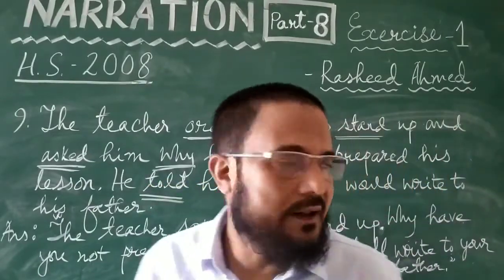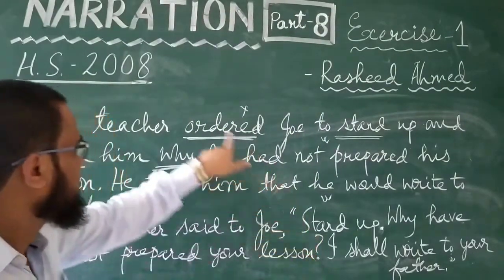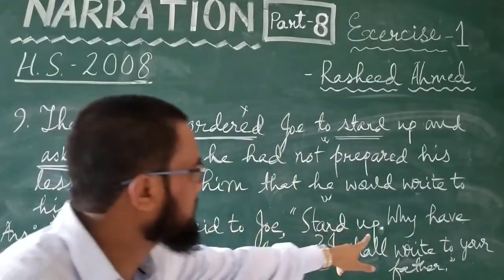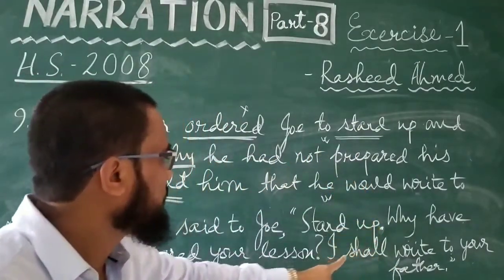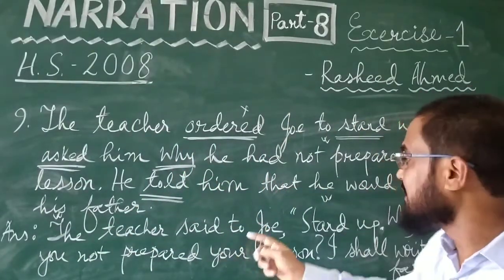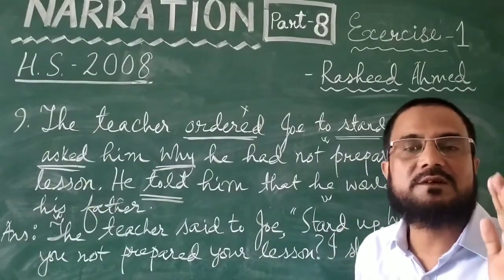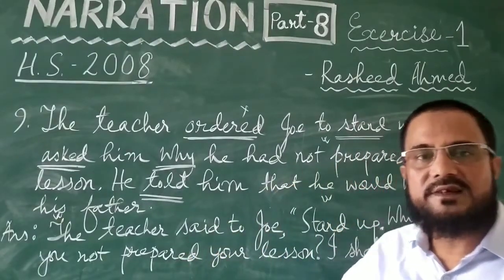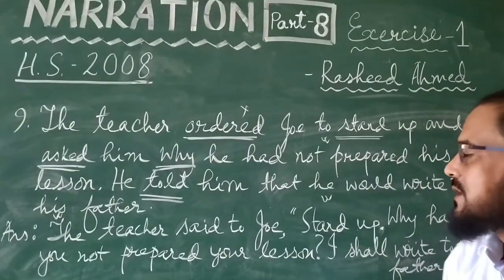So now let us see the answer. The teacher said to Joe, comma, quotation, stand up. The teacher ordered Joe to stand up. This much is done. The teacher said to Joe, stand up. There is a full stop. Next, and asked him why he had not prepared his lesson: why have you not prepared your lesson? We have used all these three sentences within the single inverted comma. It begins here and it ends here, and within the single inverted comma, three sentences are used. Why? Because it is the same person who has used all these three sentences, and it is the same person to whom these three sentences were used. So, within the single inverted comma, we have used three sentences.